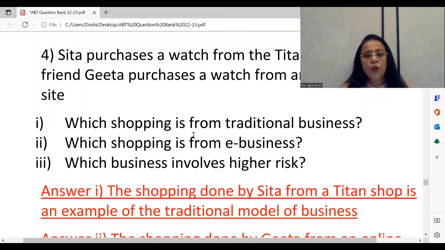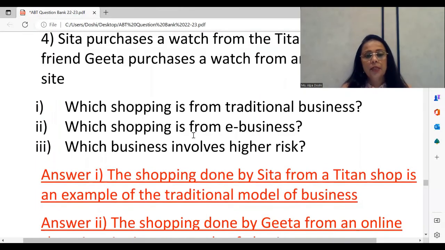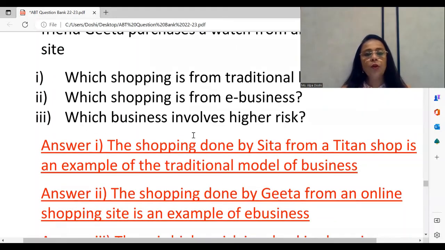The next one, which shopping is from e-business? The shopping done by Geeta from an online site is an example of e-business. The third question is slightly theory-based, which is not given here. Which business involves higher risk?